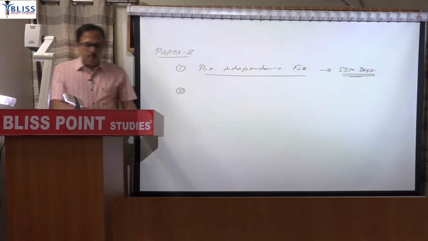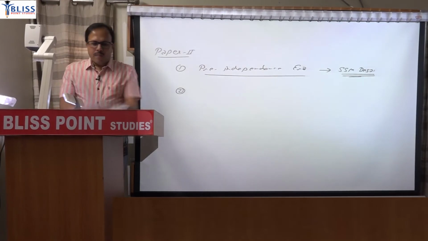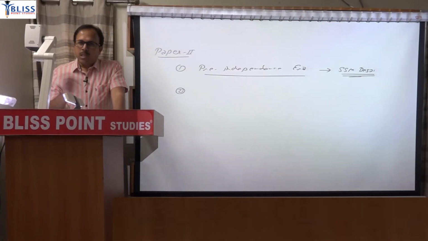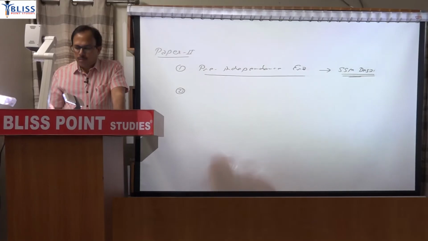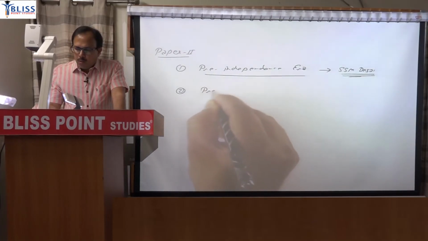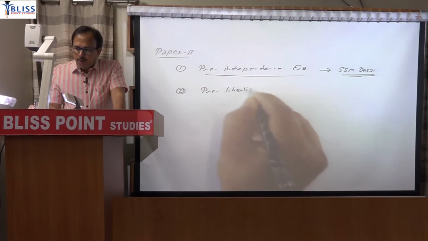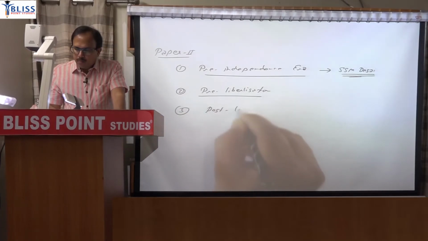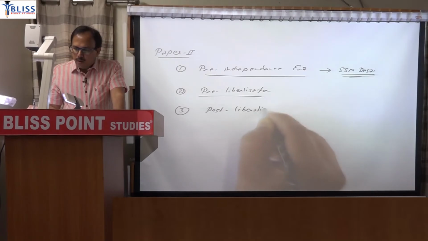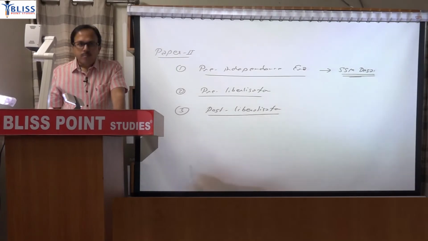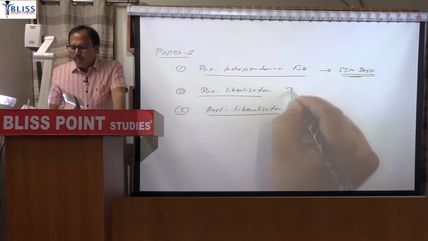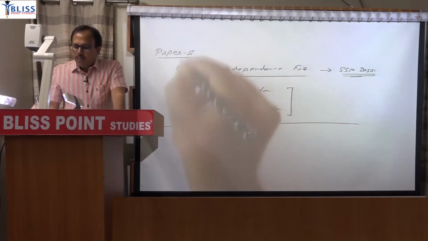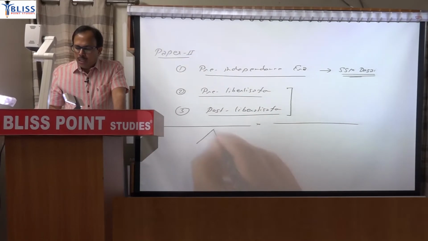Then the second part is Indian economy after independence. And Indian economy after independence has been divided into two parts. One is pre-liberalization and the other is post-liberalization. So you can say the second part is pre-liberalization and the third part is post-liberalization. But it will be very difficult for a student to divide it in this form. So what I have done, I have divided this paper 2 into 10 different parts.